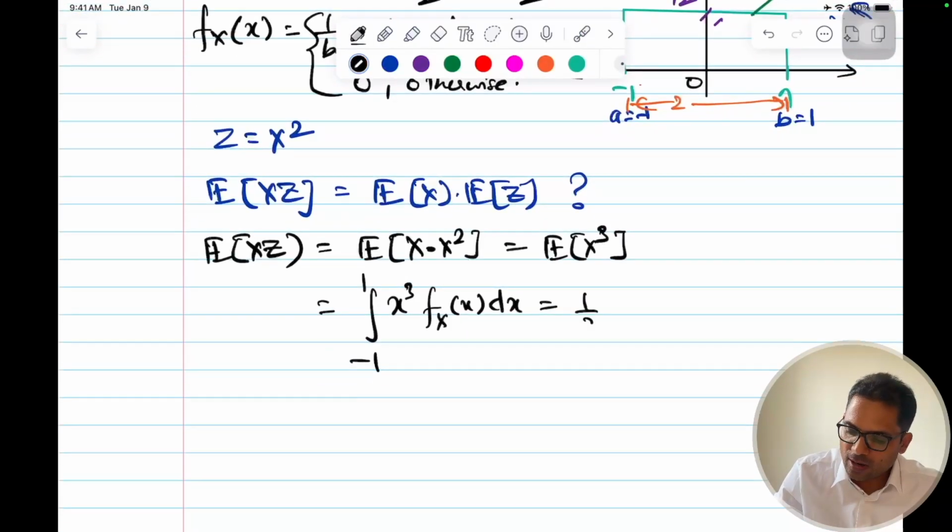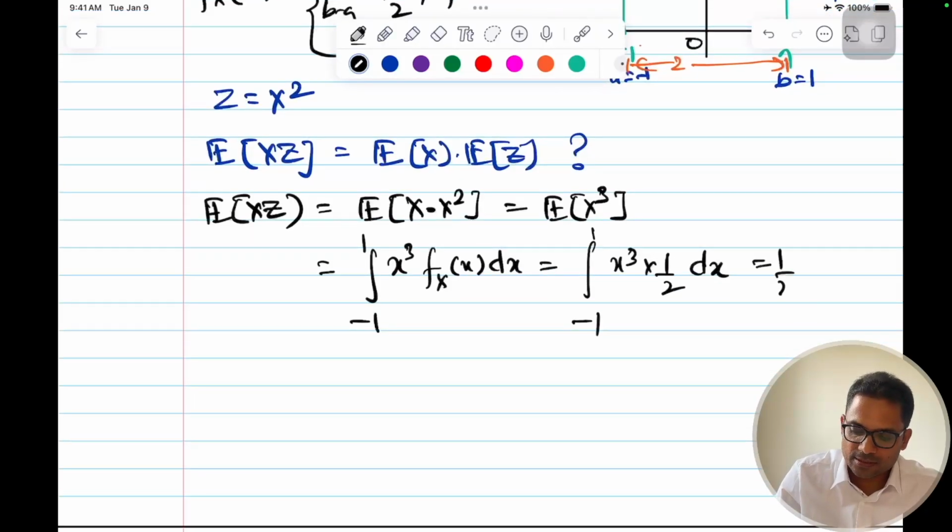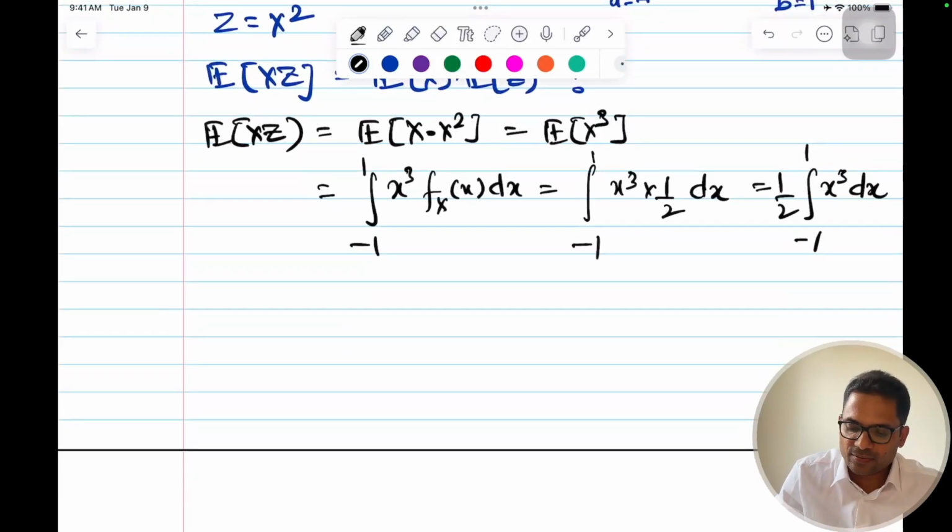So this is equal to half integral -1 to 1 of x cube into half dx. So I'll bring this half outside. This is a constant, -1 to 1 x cube dx. So what is the integral of x cube? Increase the power by 1 and divide it by the same number. So that is half into x power 4 by 4 from -1 to 1.